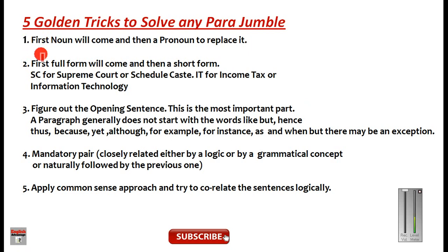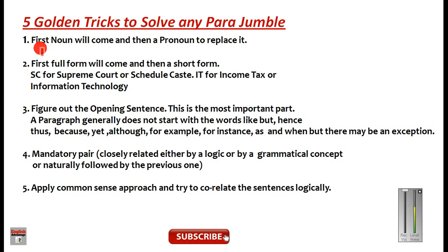Now before I proceed further, let me tell you what is parajumble. Parajumble is a paragraph, and all the sentences are mixed up, or you can say jumbled up, and you have to unjumble it, and you have to put all the sentences in a proper order that they should be in a paragraph. Okay, so this is how the parajumble is.